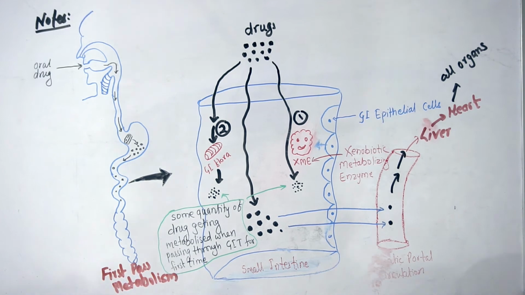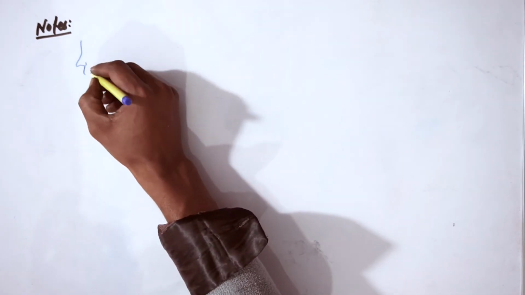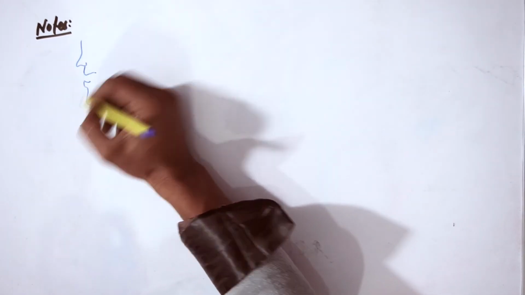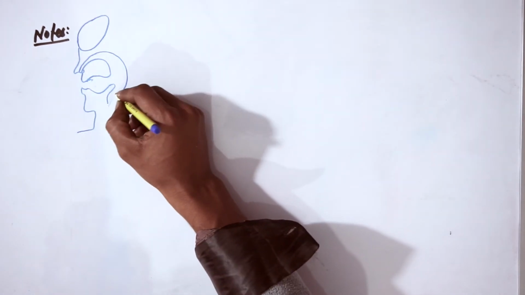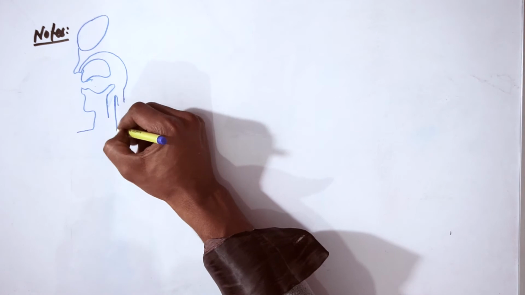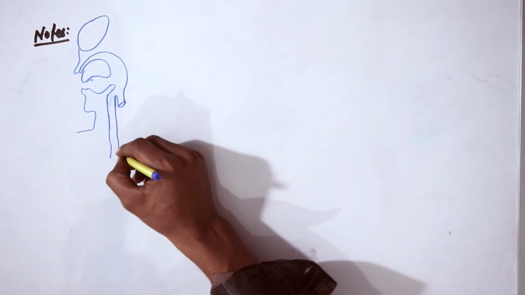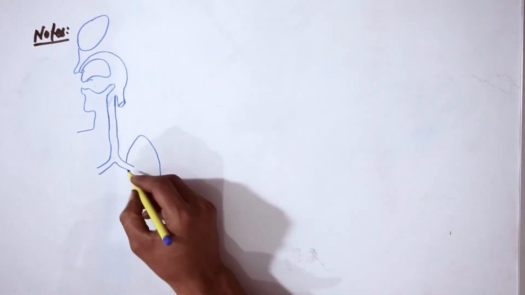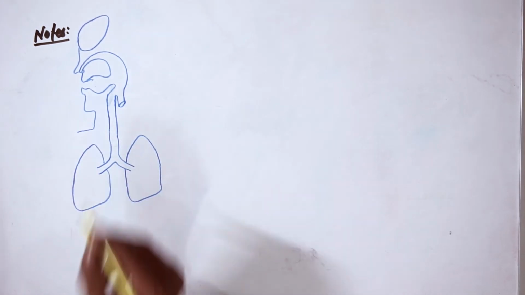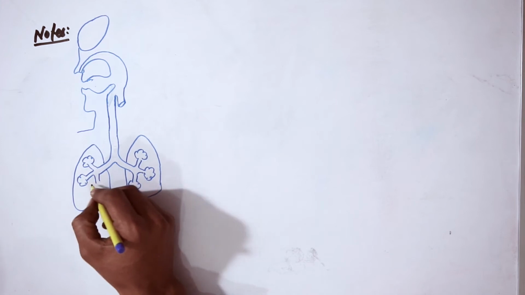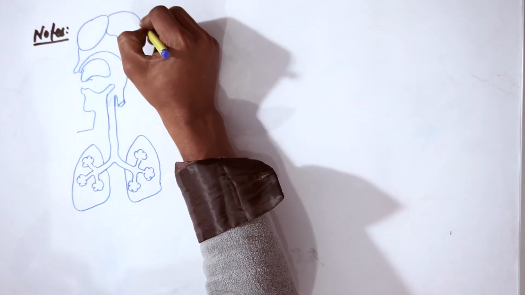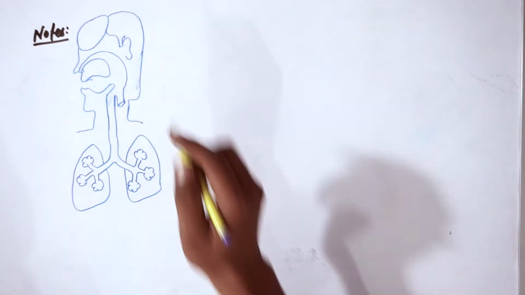Okay, so there are other organs that contain a significant amount of xenobiotic metabolizing enzymes. They include the nasal mucosa and lungs. So first pass metabolism also takes place in the nasal mucosa as well as in the lungs. This is a diagram of the respiratory system. It will take some time to draw the diagram.